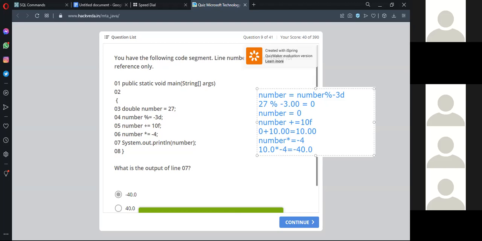Bro, is that correct? Yeah, I'm checking that. Okay, so it is 27. Number is equal to 0, then 10. Yeah, good.